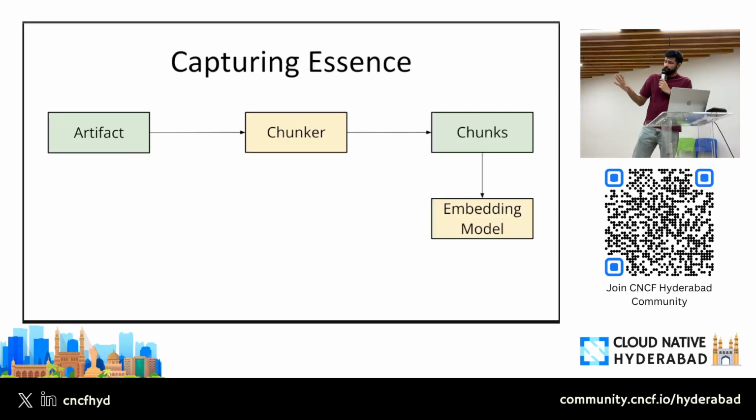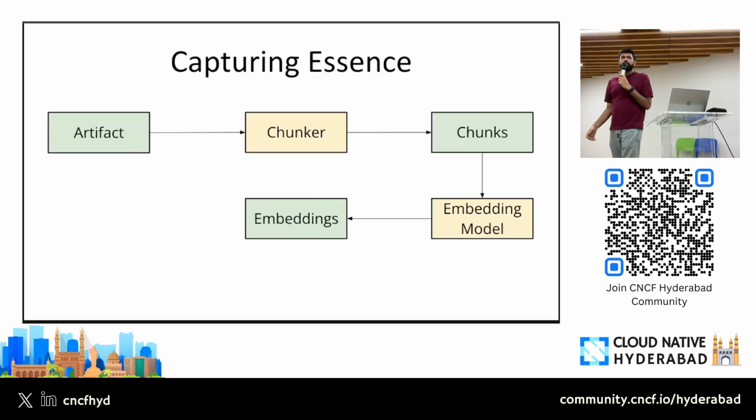So when you pass these chunks in these embedding models, you'll get embeddings, right? Embeddings are nothing but, again, a long list of floating point numbers which captures the essence of that artifact or that particular chunk, right? Then the next thing is we need to store these embeddings somewhere in order to retrieve it, right? Typical databases will not work.